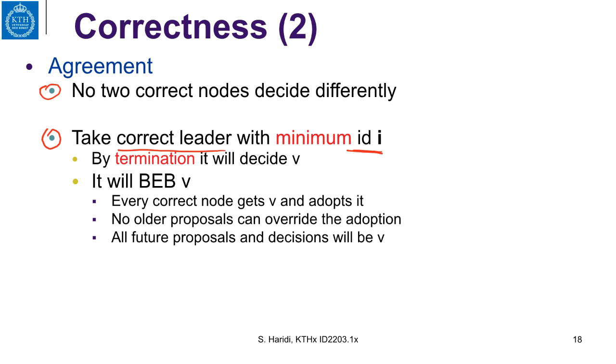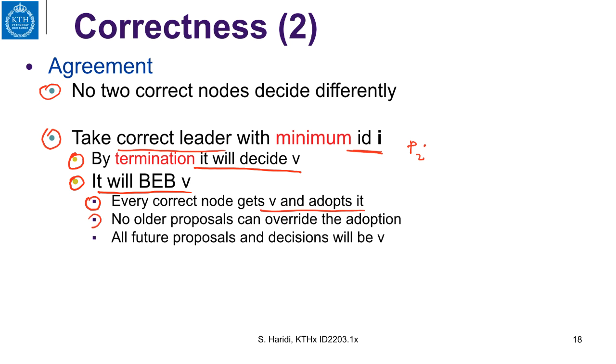Because we have ensured termination, this process, in this case process Pi, will decide on value V. And this is the first leader that is correct, and it decides on the value V. It will best effort broadcast the value V. Every correct process gets V and adopts the value.